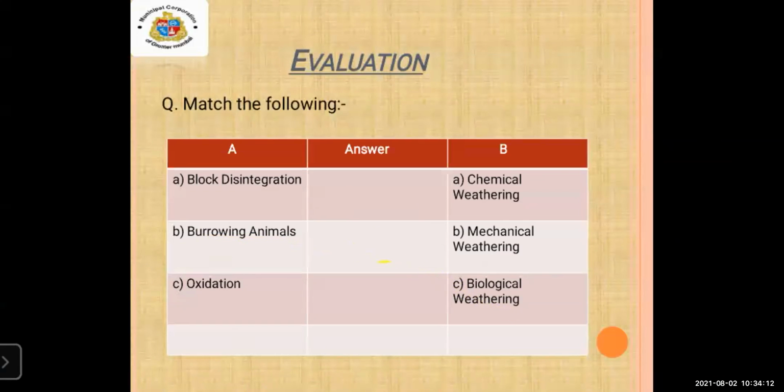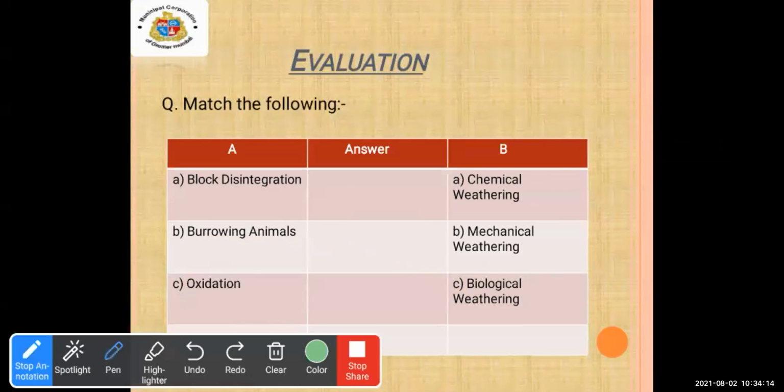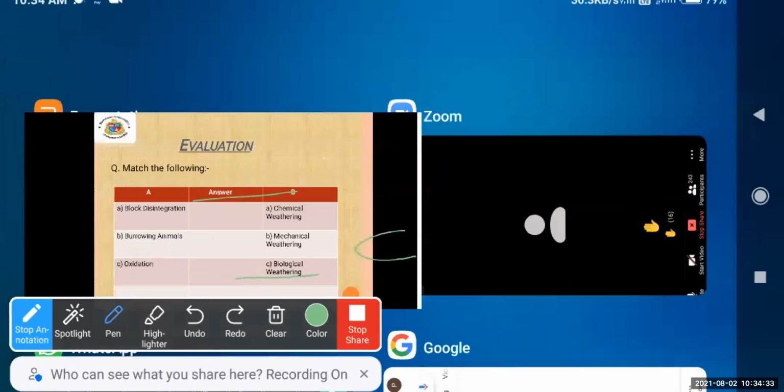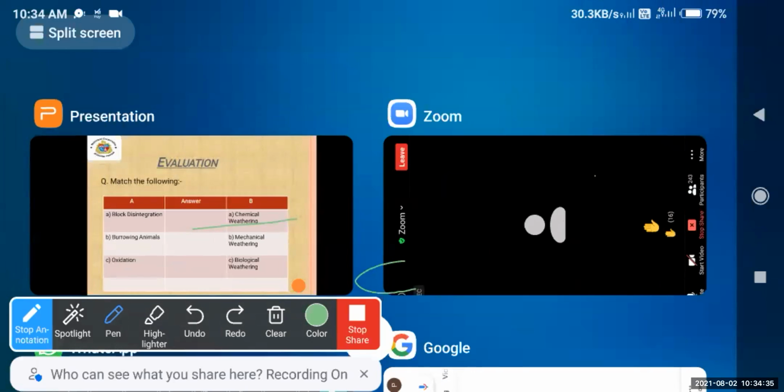Yes, this is the C reason. C1. Okay. Do you know the answer of A and C? Block integration and oxidization. No? Okay. You can mute your mic, Rehan Sheikh.